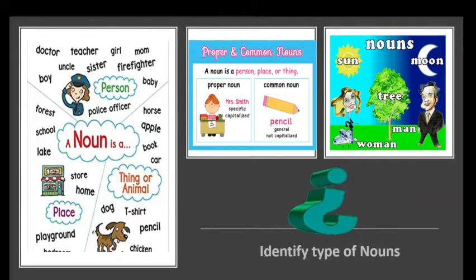Tree is a common noun. So if I specified a kind of tree like the orchid, like the lilia, it will be a proper noun then. If I talked about any moon in the solar system, it will be common, any moon, small letter. But if I talked about the moon that rotates around Earth, it will be a specific proper noun.